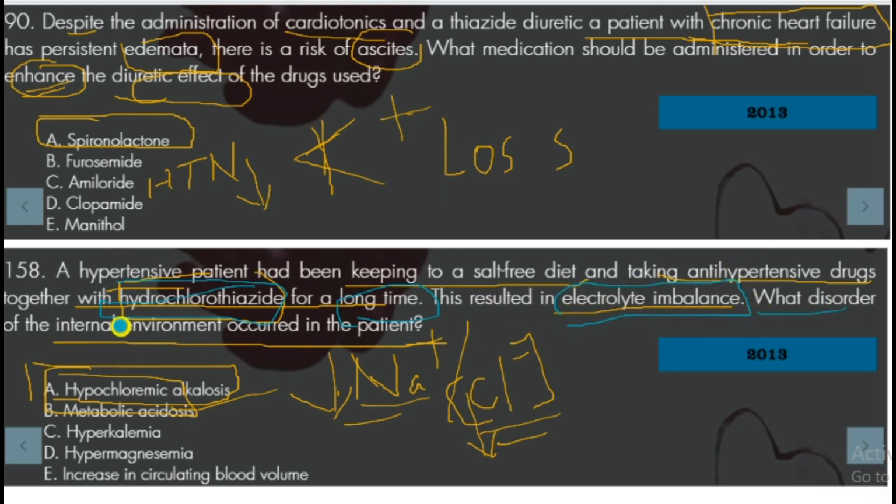What disorder of the internal environment can happen? Hydrochlorothiazide eliminates chlorine, so there is hypochloremia, a lesser amount of chlorine in the blood, and it causes alkalosis. So hypochloremic alkalosis.